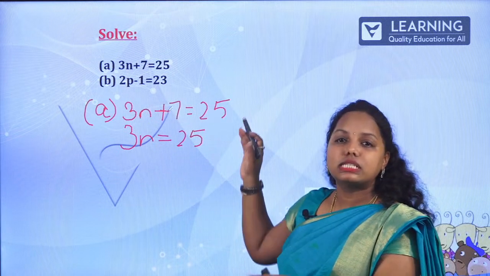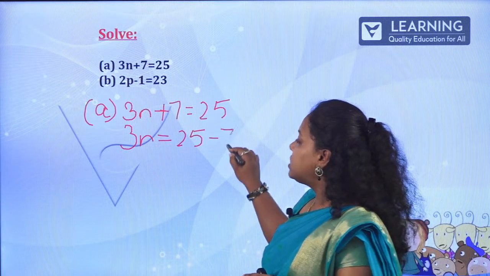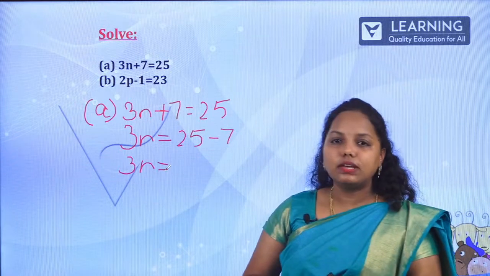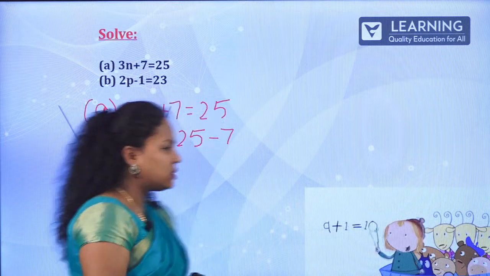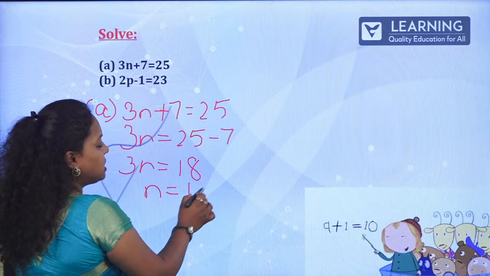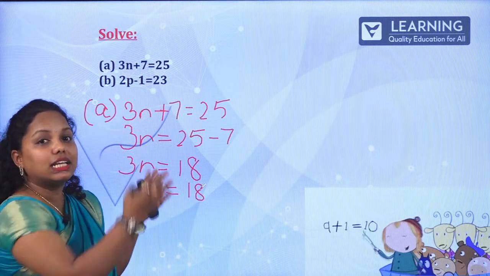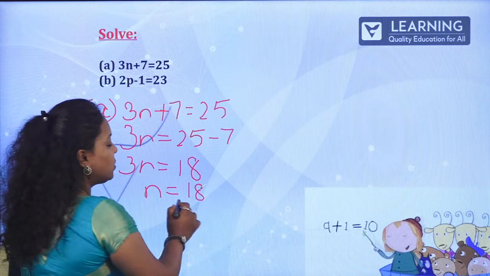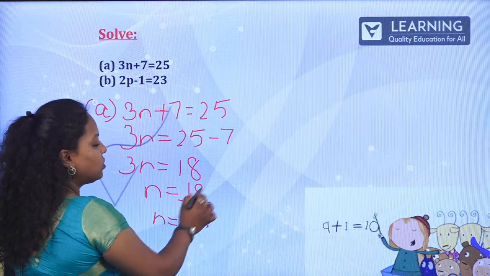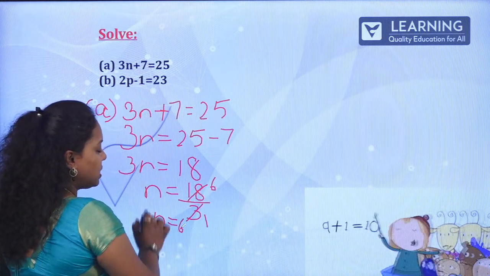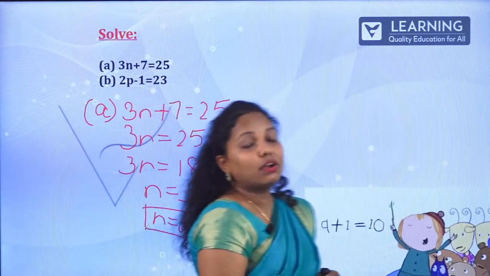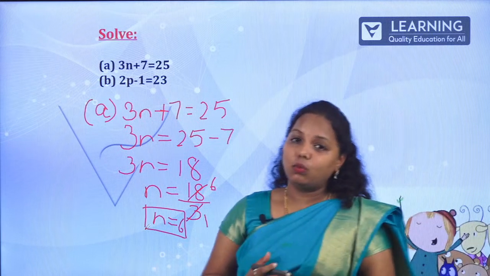If I take it to this side, it becomes minus 7. So, 3n is equal to 25 minus 7. 25 minus 7 is 18. You can comment in the comment section also if you are fast. Now, 3 is multiplied with n; if it comes to this side, it is divided by 3. n is equal to 18 divided by 3; 3 sixes are 18. So your answer is n is equal to 6. This is how you find the variable value.